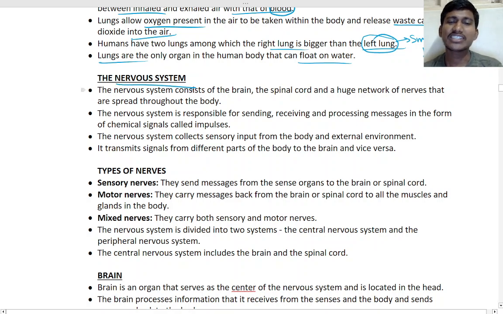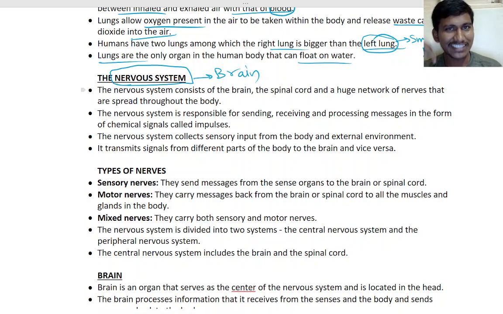So the nervous system is there, right? What is the nervous system? Yes, our brain function. When I tell you to raise your hand, I am sending a brain signal to the hand. That is the nervous system.